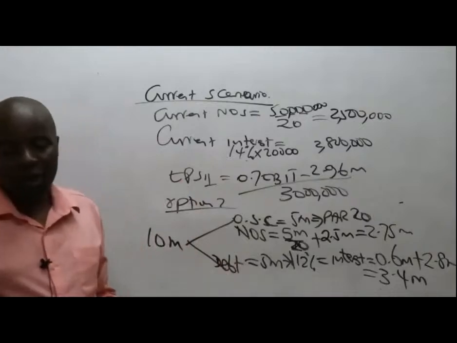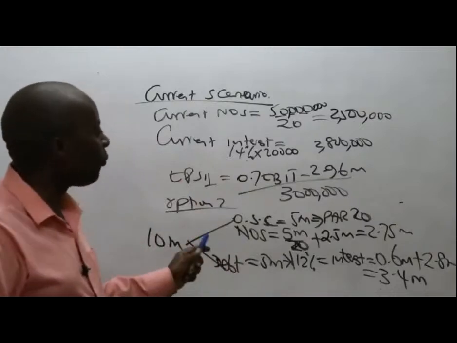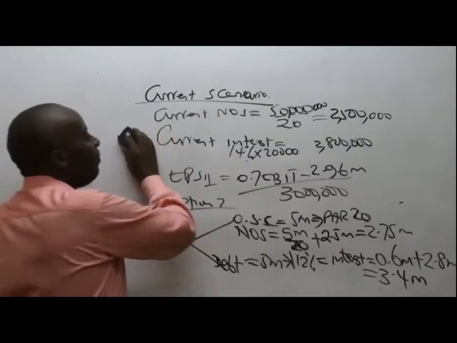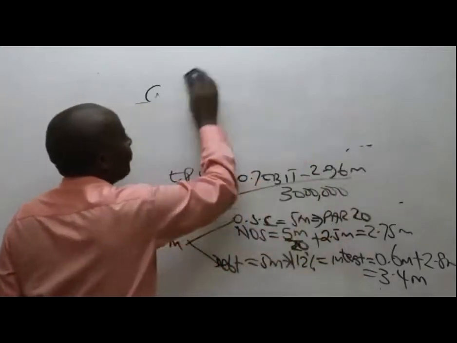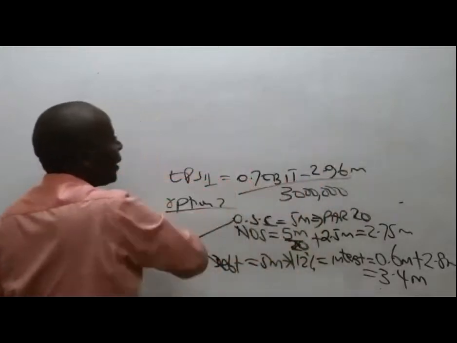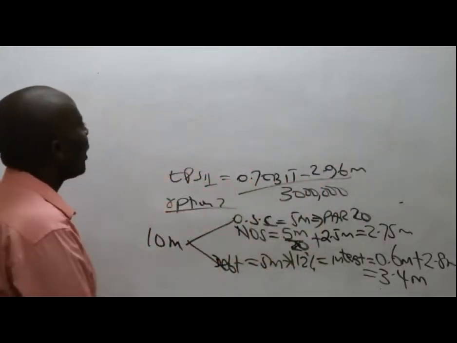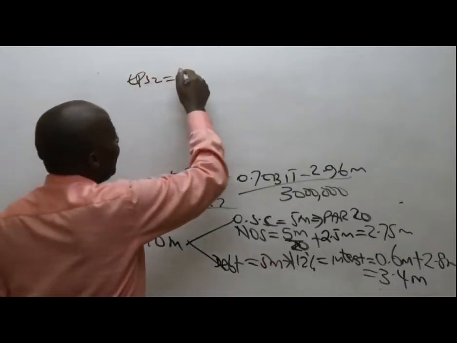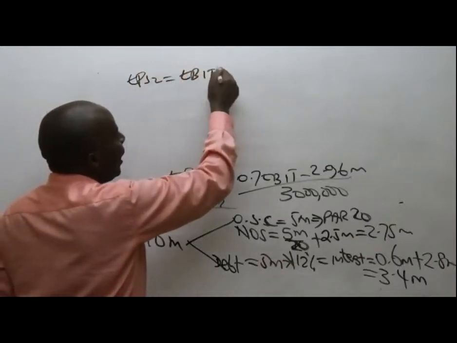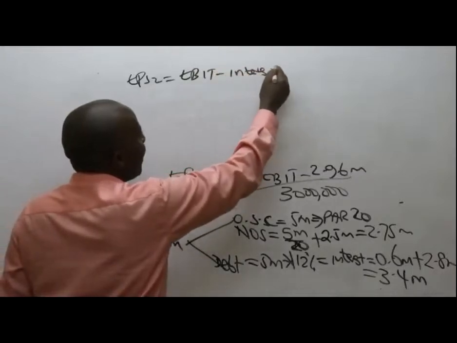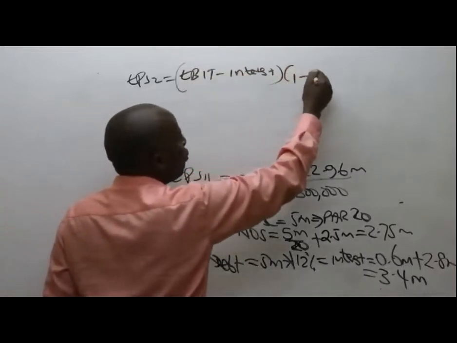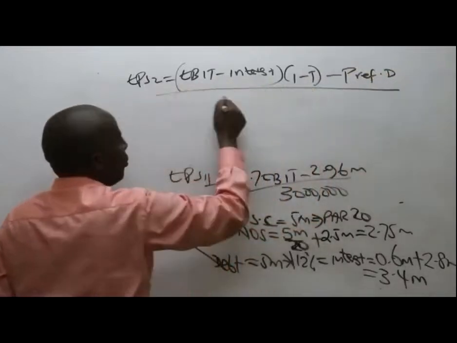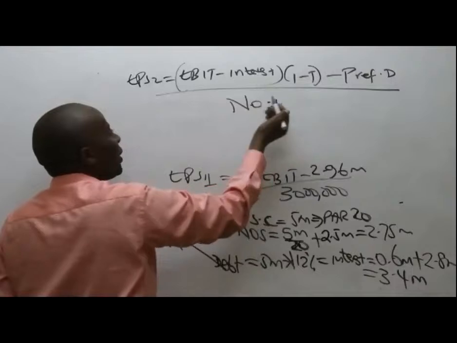Thank you very much. Now, ladies and gentlemen, what I want you to do for me is a small favor. I want you to come and write the EPS2 equation. Please don't forget our EPS equation. Our EPS is EBIT minus interest, into 1 minus tax, minus preference dividend, all over number of ordinary shares.